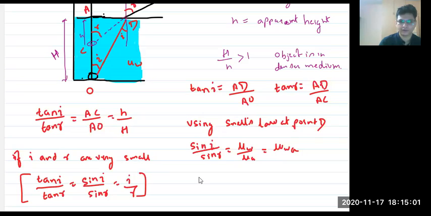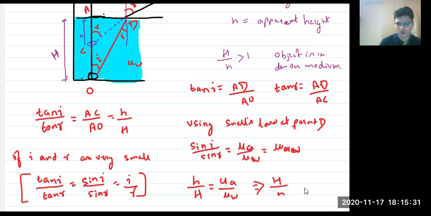Now if you relate it, what we will get? We will get H by capital H. H by capital H is equal to what? So this is opposite. This is A by W. My bad, this is A by W. It is opposite now. This is mu of air by mu of water. Yes or no? Or I'll just write like this: capital H by small h is equal to mu of water with respect to air.